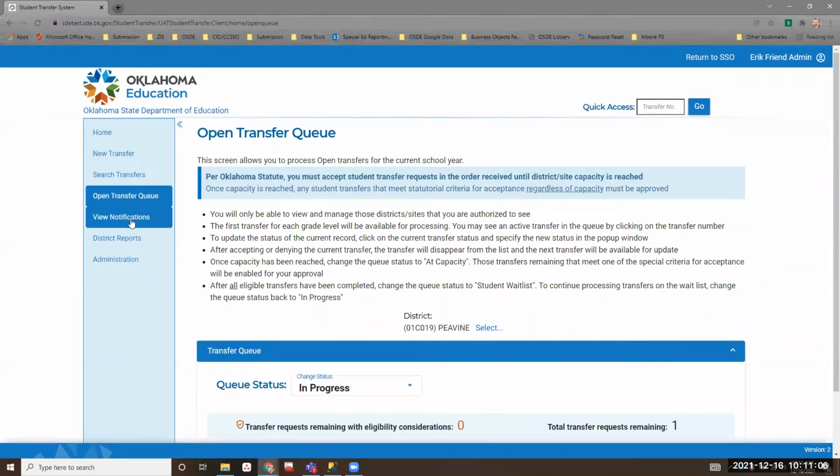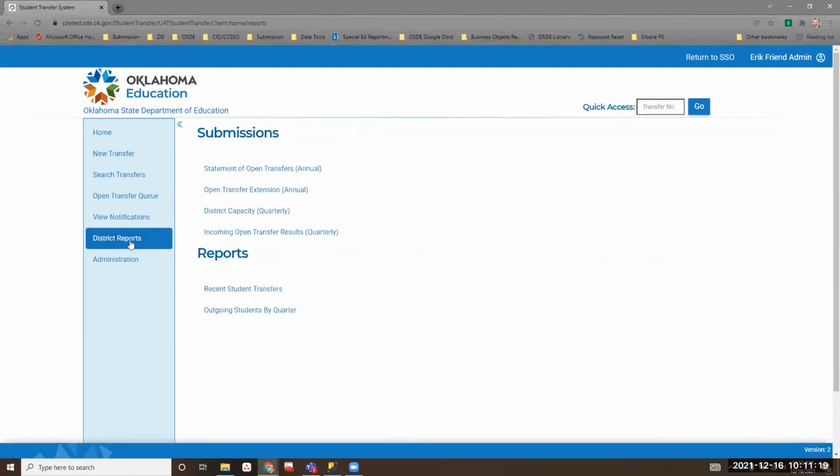Notifications, you can sign up. You can sign people up to receive notifications for all your transfers. That is still available. And before I get into the reports and the submissions, here's how this is actually going to work.